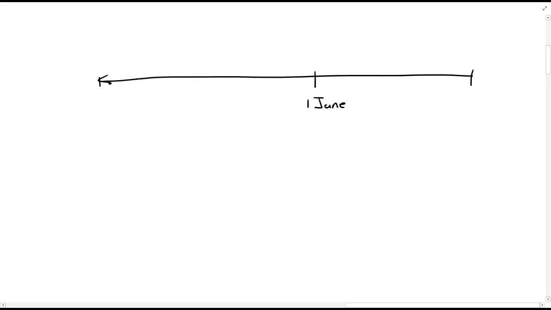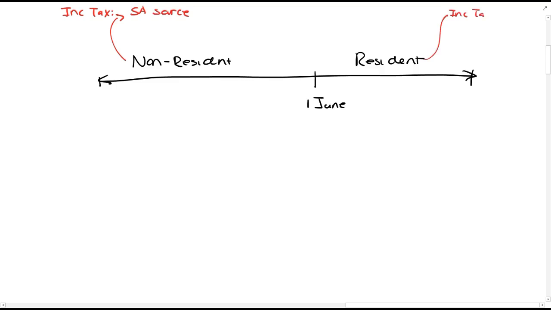and just show you it all comes back down to understanding what the process is. So here's the 1st of June. This is the period before the 1st of June and the period after the 1st of June. In this period, he was a non-resident. In this period over here, he's a resident. For income tax, that means for the non-resident, only South African source is taxed. For income tax, here it's worldwide, basically everything everywhere.